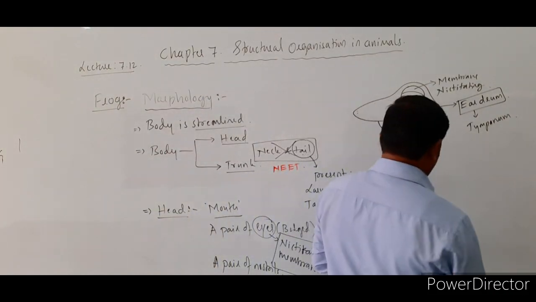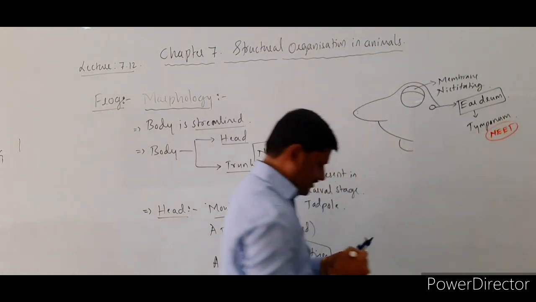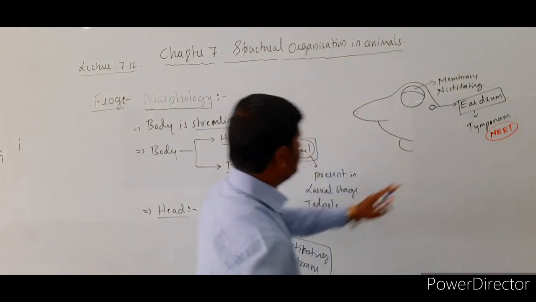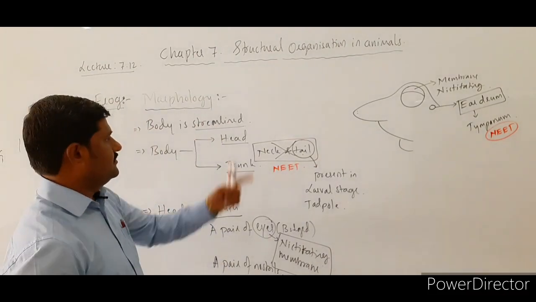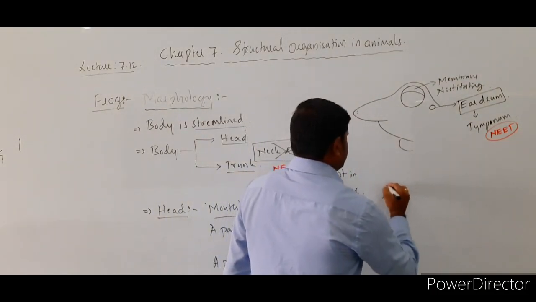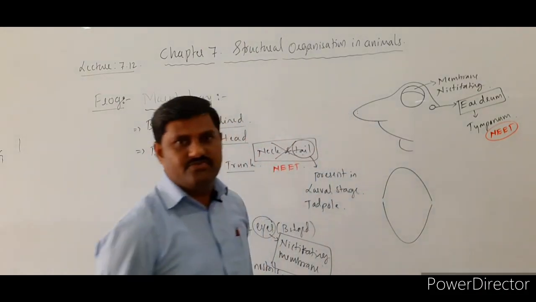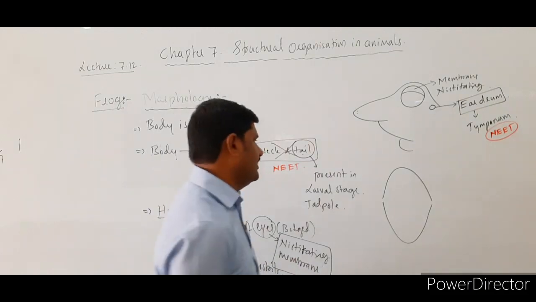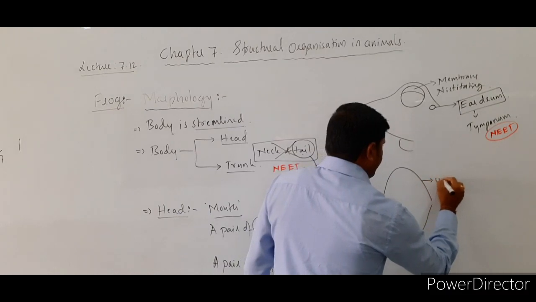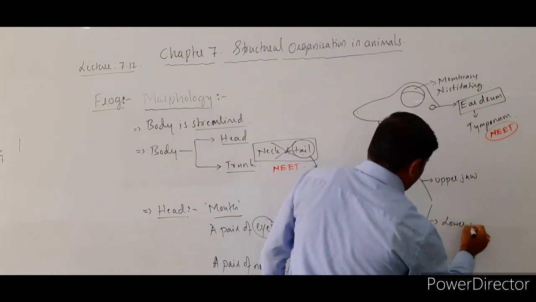So this is also an important point to be noted for the NEET examination, right? The eardrum or tympanum is present over here. So these are all structures that we come across in the head part, especially the mouth. Whenever it opens its mouth, it looks like this, and this is said to be the upper jaw, and this is said to be the lower jaw.